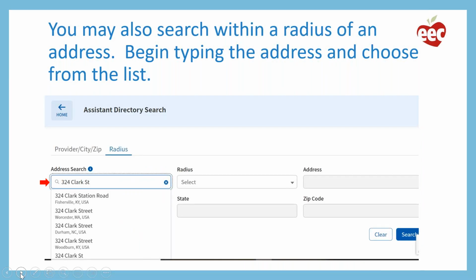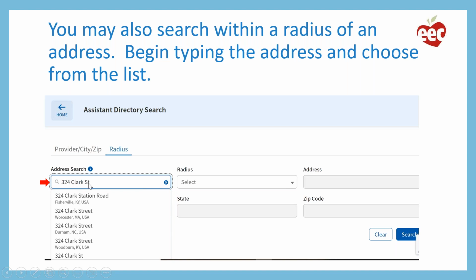Another way to search is to search within a certain radius of an address. Let's say you want assistants who may be located within 10 miles of your family daycare. To do that, on the first page when you get to the directory, you would click on the radius tab and then type the address that you want to search around. In my case, I'm going to search around 324 Clark Street in Worcester.